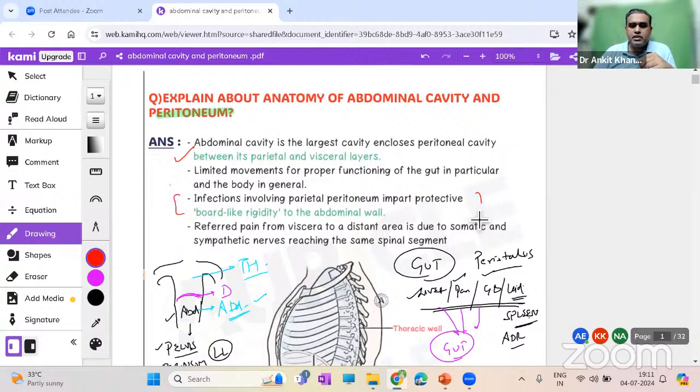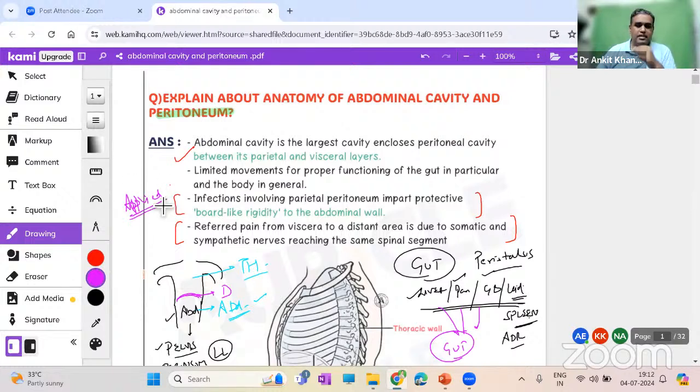Now, one applied aspect they have given is that infections involving the parietal peritoneum impart protective board-like rigidity to the abdominal wall. And below that, they are saying the referred pain from the viscera to distant areas is due to somatic and sympathetic nerves reaching the same spinal segment. Now, once you hear this for the first time, you're like, okay, what are they discussing, I'm not able to understand, right? Who can even tell it in simpler words? So in simpler words, this is the applied aspect.